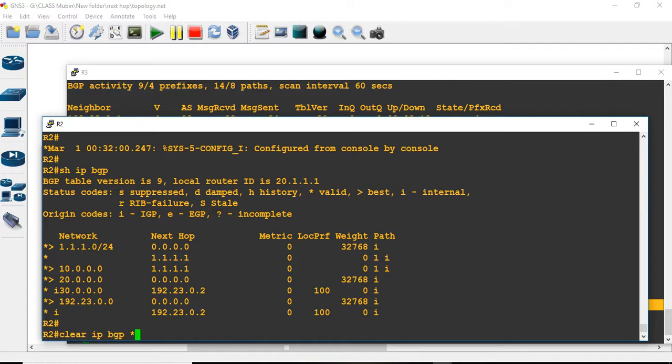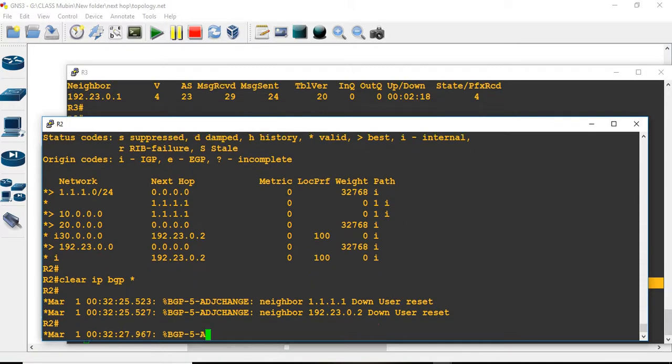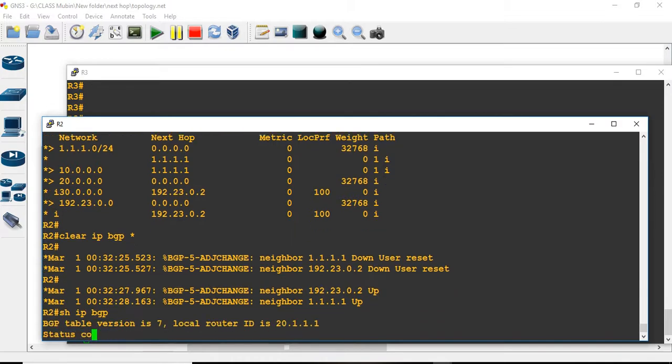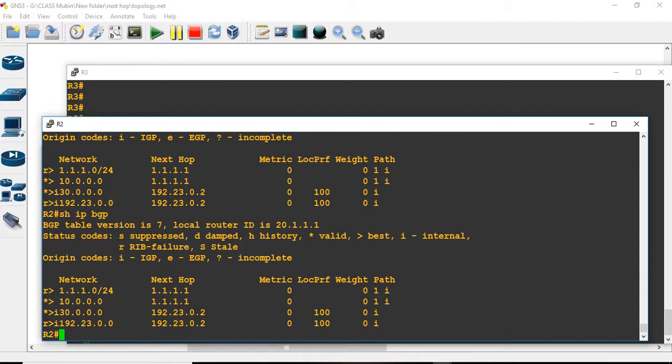BGP. But after synchronizing IBGP, within the IBGP भित्र, the route advertised through the transit router, it selects as the best route. It gives the best path थियो.